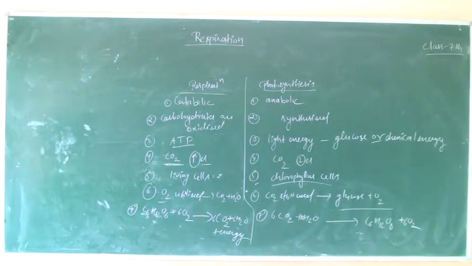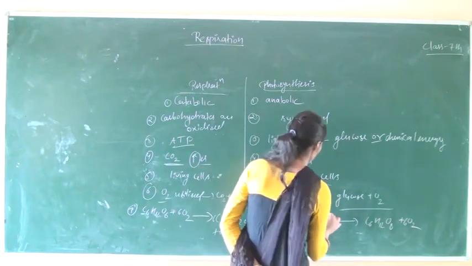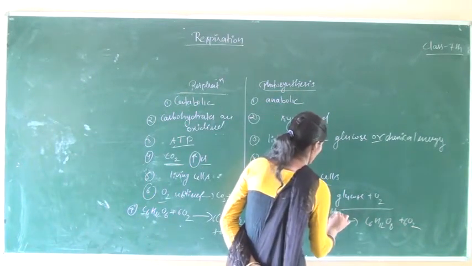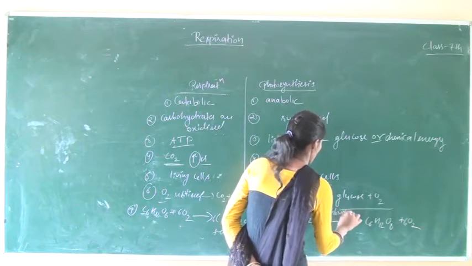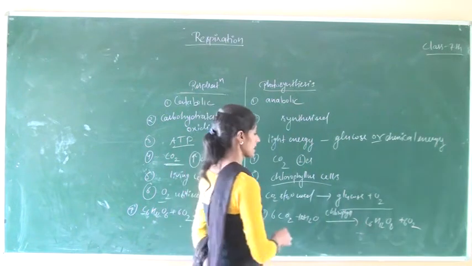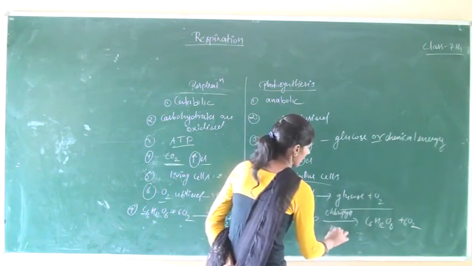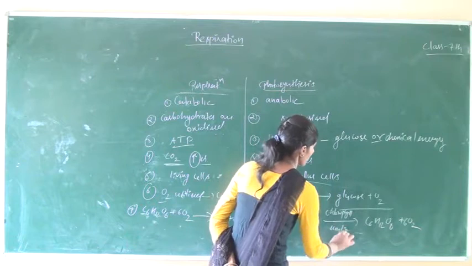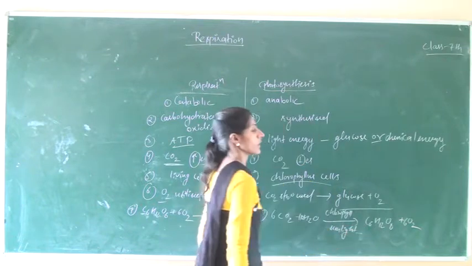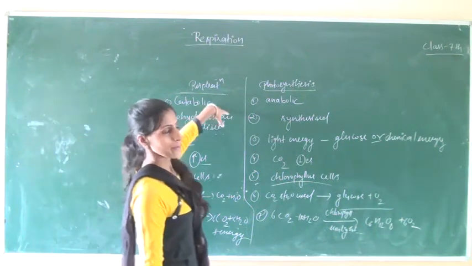These are some main differences between respiration and the photosynthesis process. You know that the photosynthesis process generally takes place with the help of chlorophyll and in the presence of sunlight. Respiration is a catabolic process.